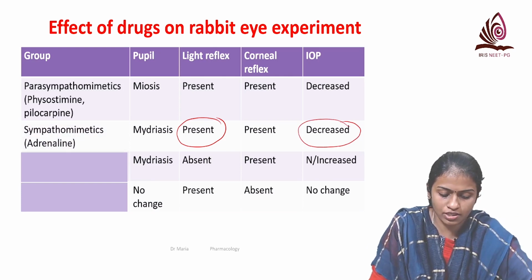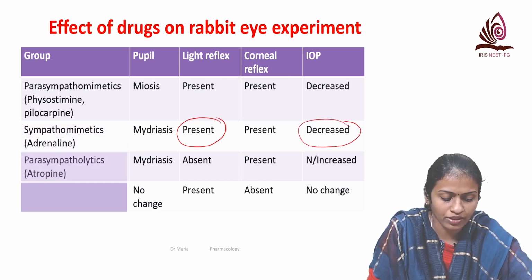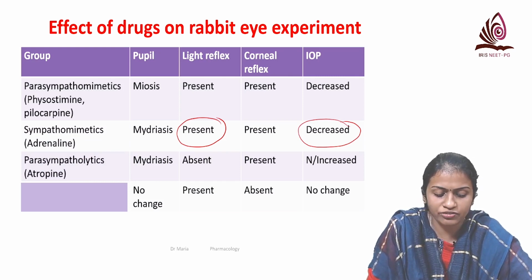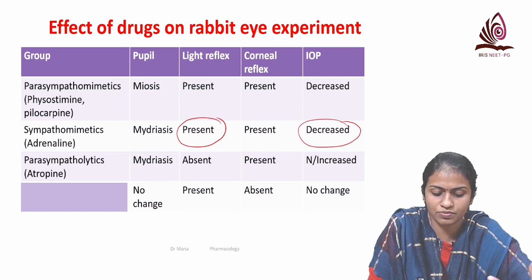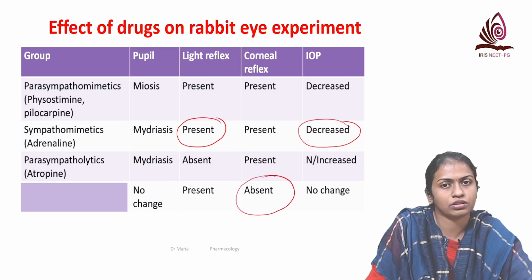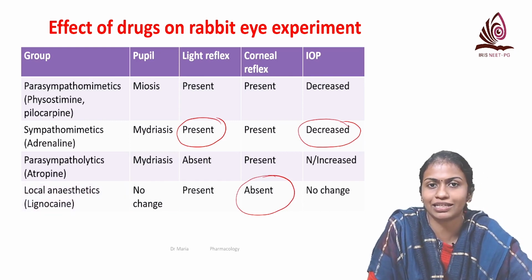So here you can see this is adrenaline or sympathomimetic agents like phenylephrine, whereas this is by atropine. If there is no change in the pupil size but only the corneal reflex is absent, then the unknown drug is a local anesthetic like lignocaine.